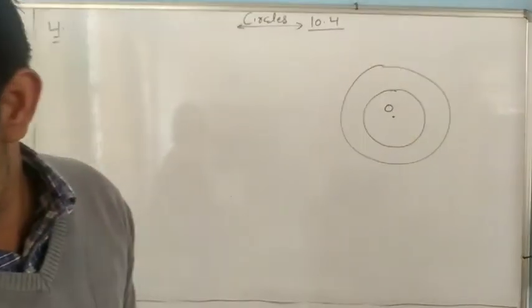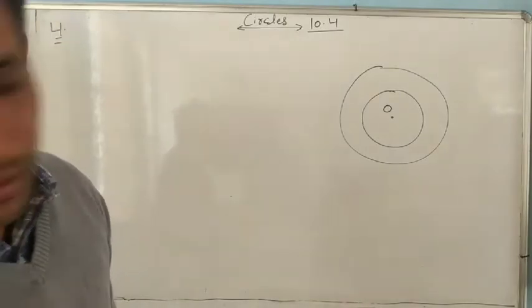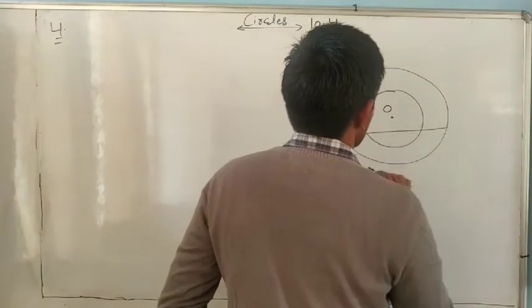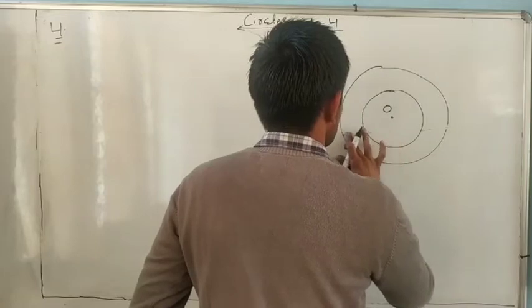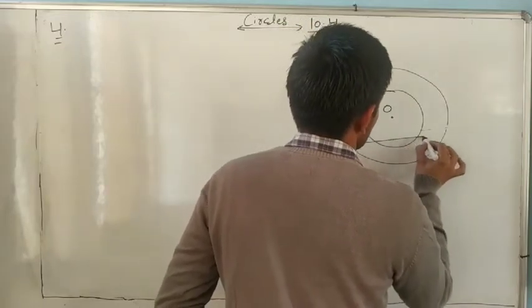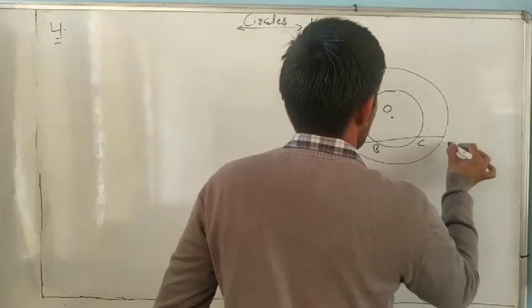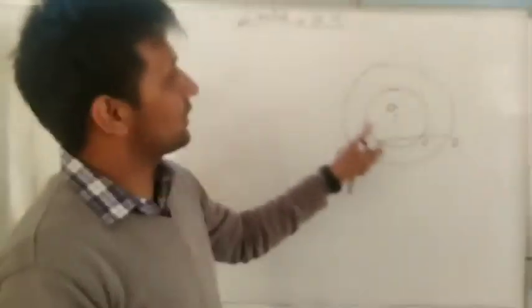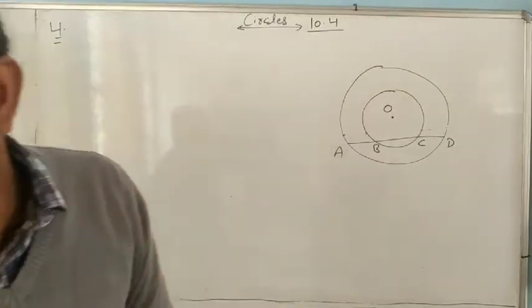Next, A, B, C, D are the points where a line segment intersects these two circles, and these circles are concentric.